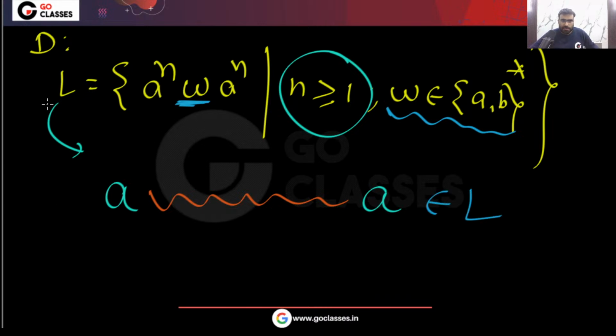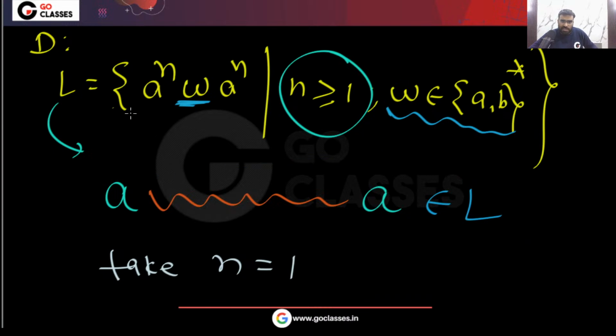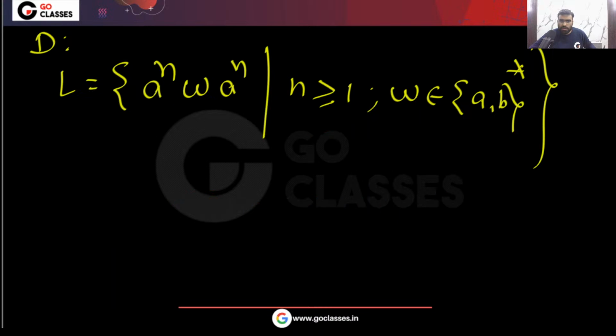Basically, just take n equal to 1. So all these strings will belong to L, right? First of all, these strings will belong to L. Also, in this language L, only these strings will belong. So this is the point. Is this clear? Whatever string I give you, for example, let me give you this string, just tell me whether it belongs to L or not.